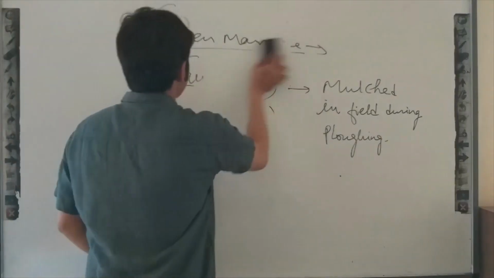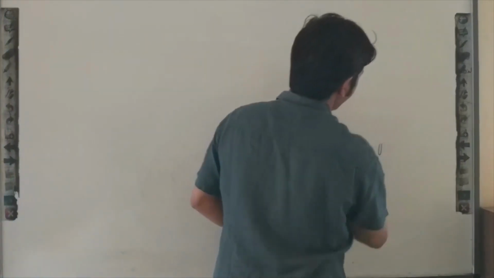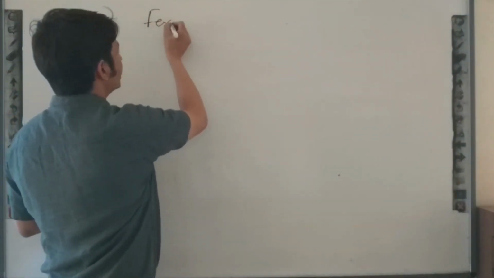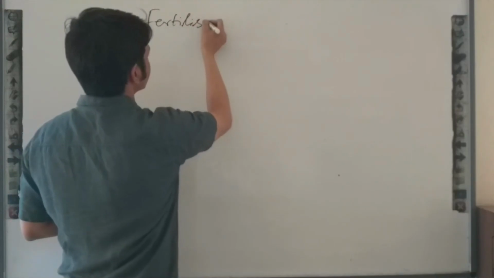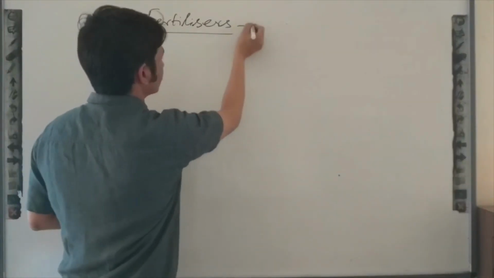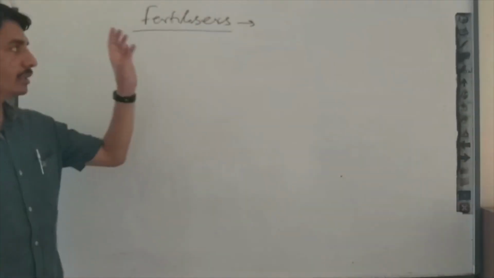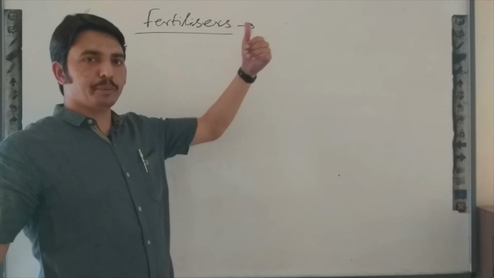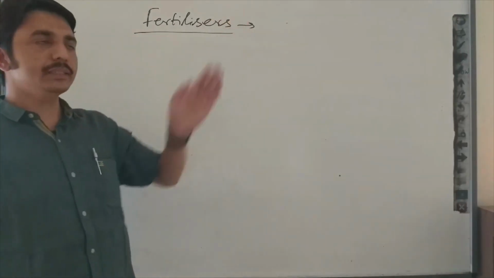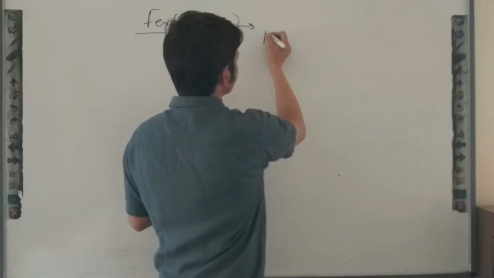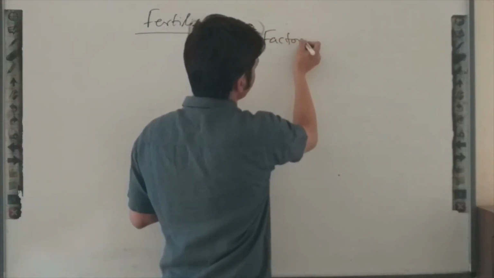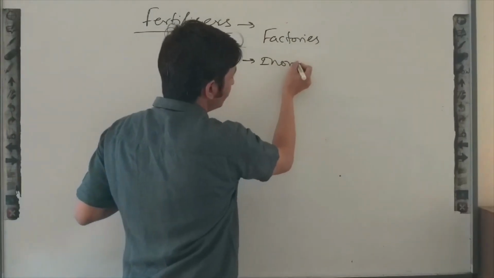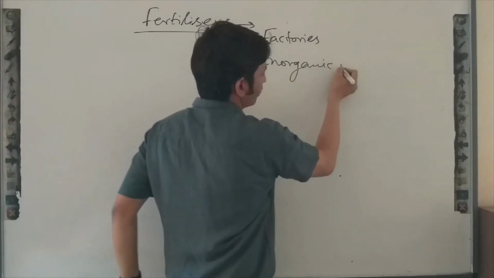Okay. Now the next point is fertilizer. So what are fertilizers? As we discussed, manures are organic substances which decompose in pits prepared in fields. But fertilizers are prepared in factories, and these are inorganic materials.